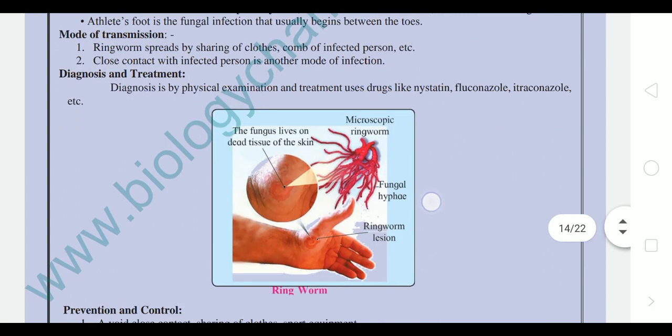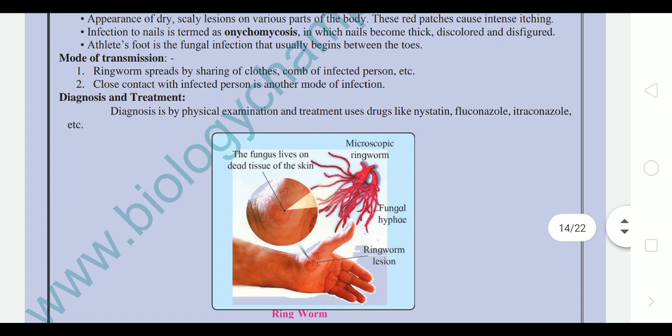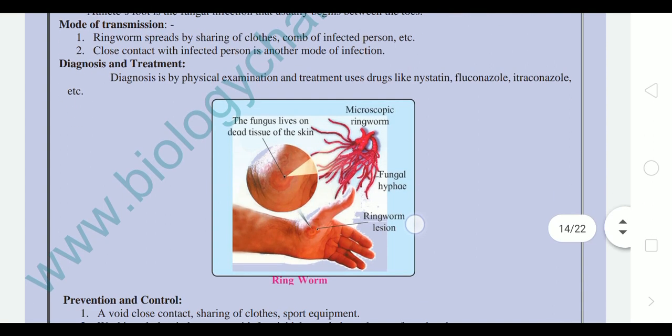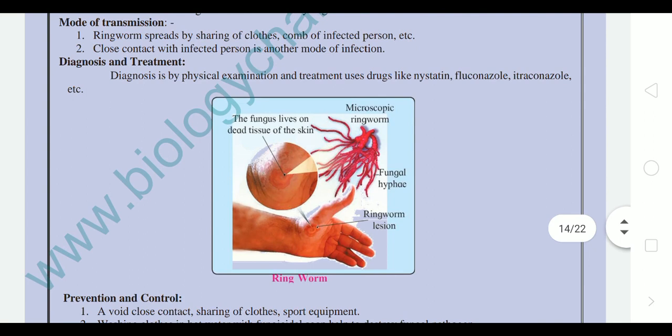Mode of transmission: ringworm spreads by sharing of clothes, sharing of comb of an infected person. Also close contact with the infected person is another mode of infection, like shaking hands, like hugging.